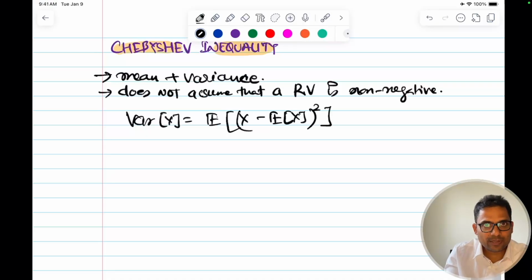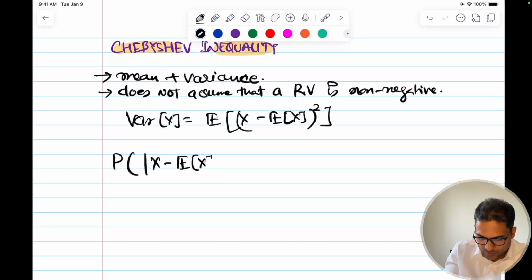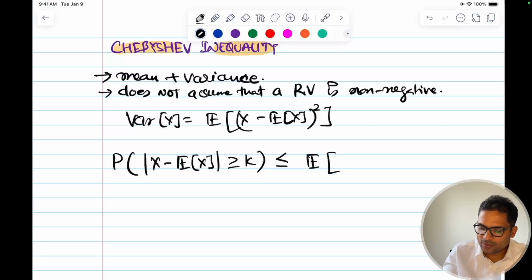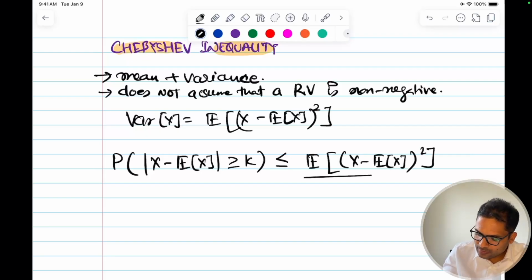So what is the Chebyshev inequality formula? The probability of finding something away from the mean is less than or equal to the expected value of x minus expected value of x, whole square, by k square.